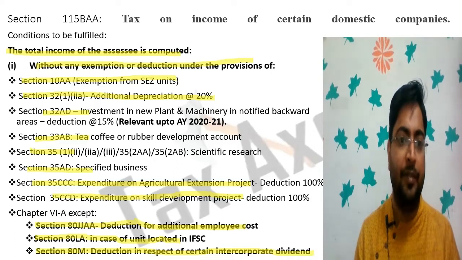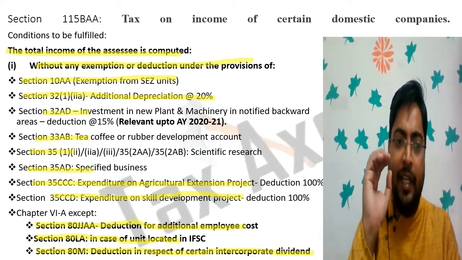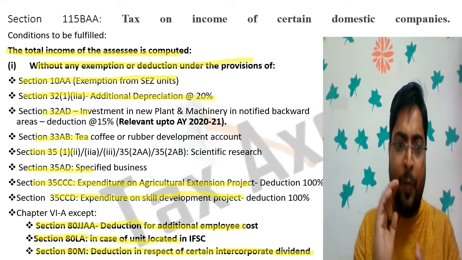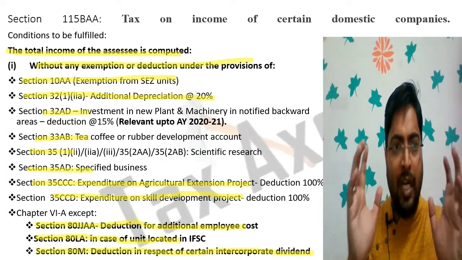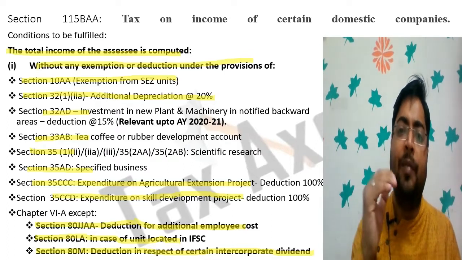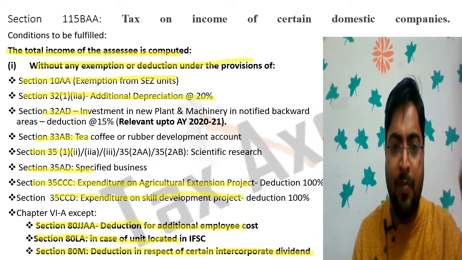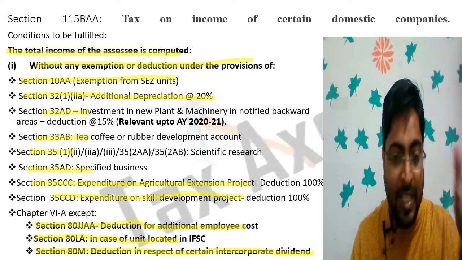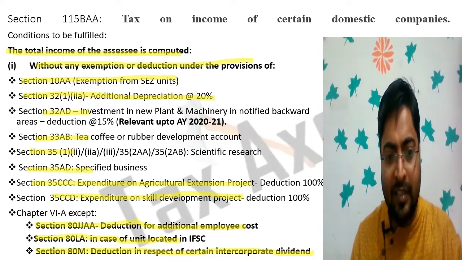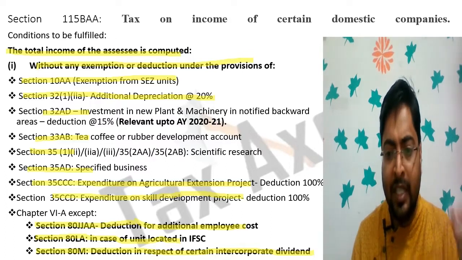In summarized way, if a domestic company opts for 115BAA, the total income is computed without giving effect to 10AA, special economic zone, additional depreciation, investment in plant and machinery, tea, coffee, rubber development, specified business, agriculture extension project, and skill development project.